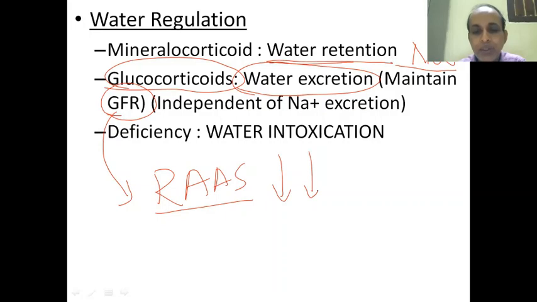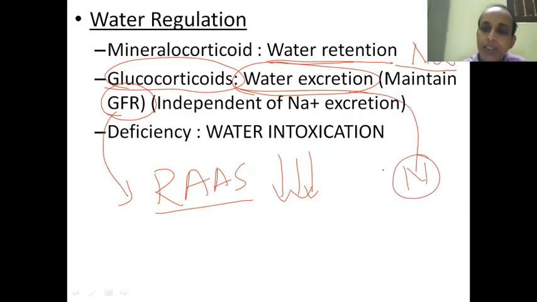And when the renin-angiotensin system is under control, the water excretion is normal, or it may even increase. And whenever there is deficiency of the glucocorticoids, what will happen? Water excretion is impaired because of glucocorticoid deficiency. Also, sodium is lost.